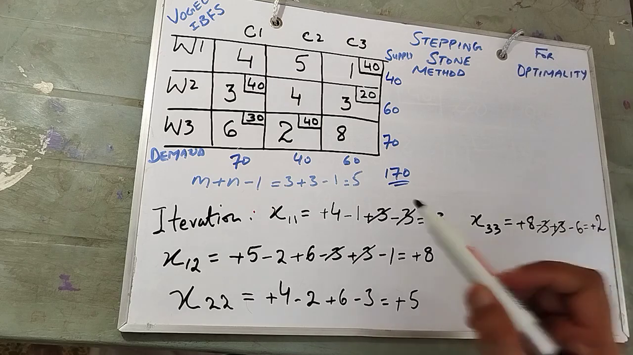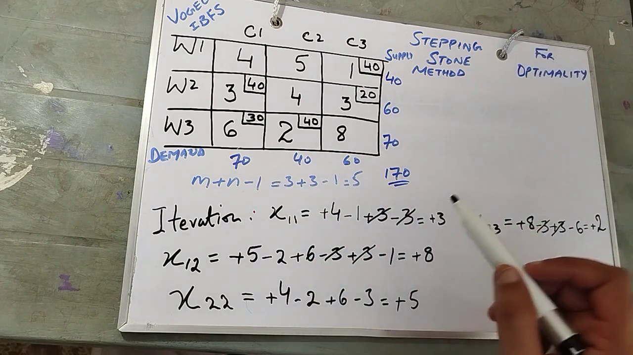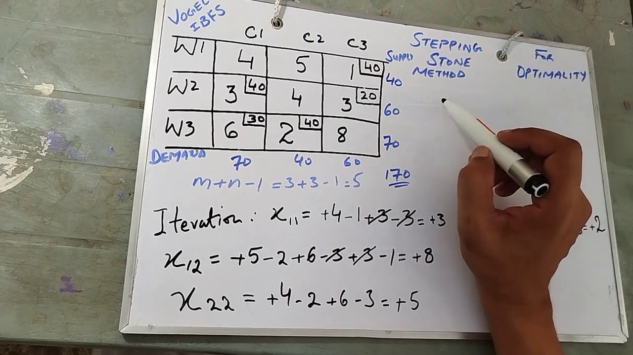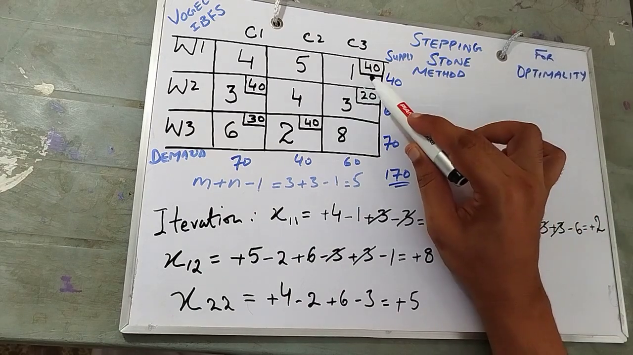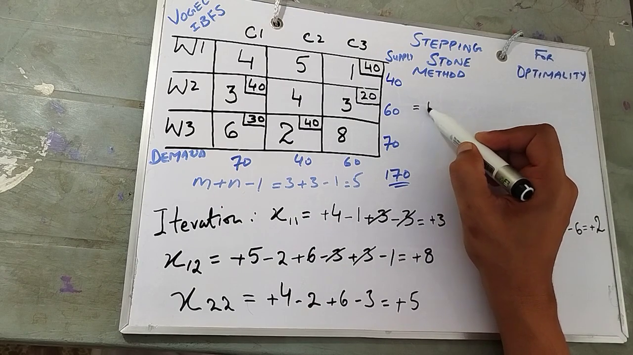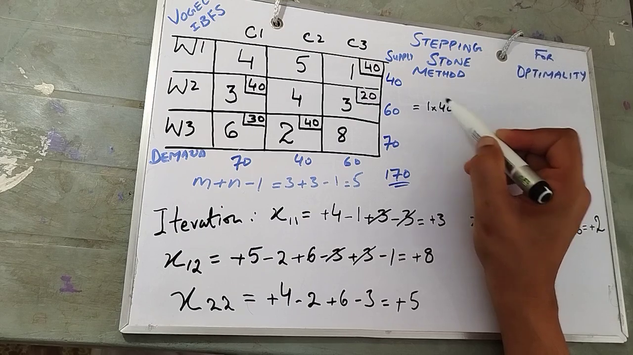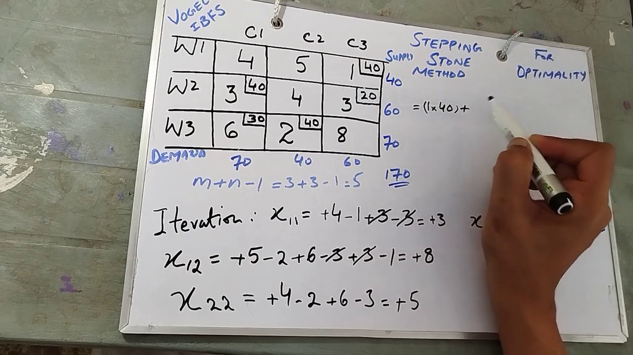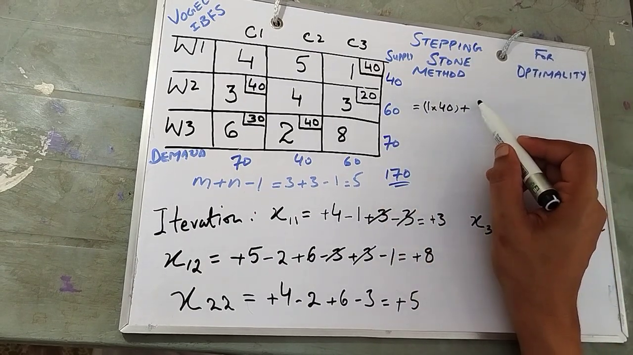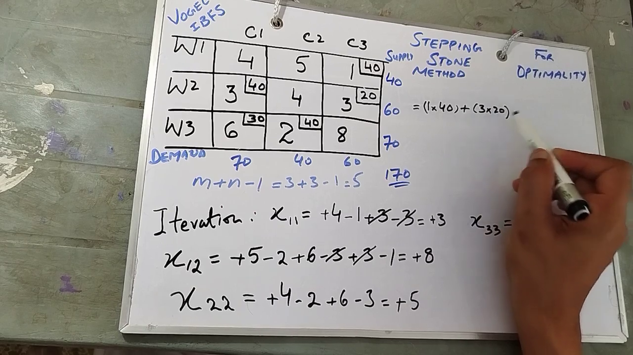Now let's find out the cost we will be incurring to transport the 170 units. Total cost would be, first allocated cell is 1 into 40 plus 3 into 20